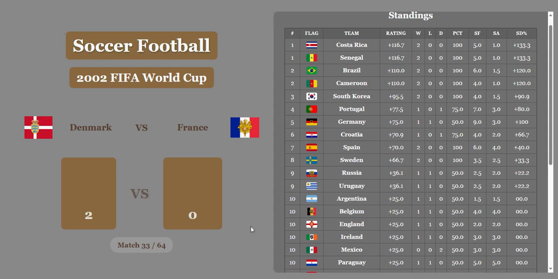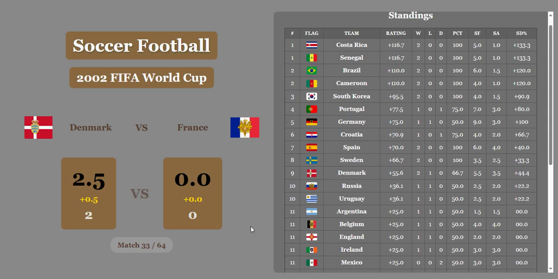Denmark versus France, 2-0. Denmark with a huge victory. A team that is definitely not talked about much, but they really are good.